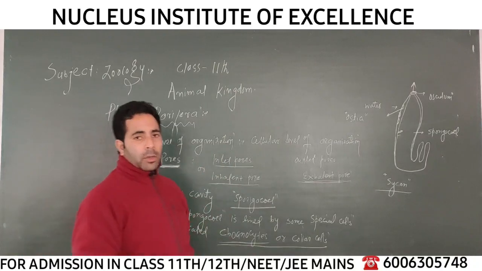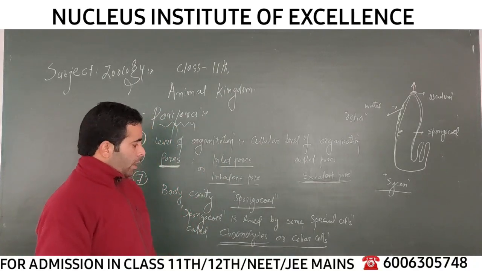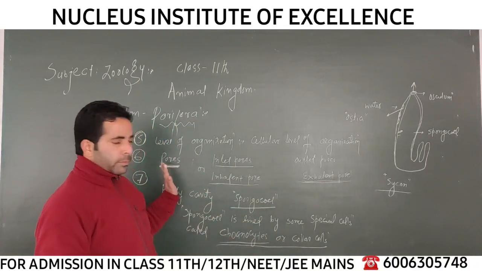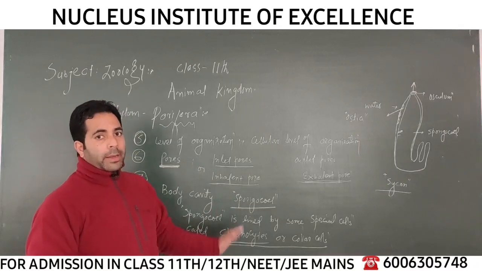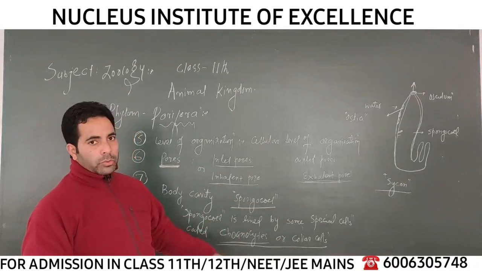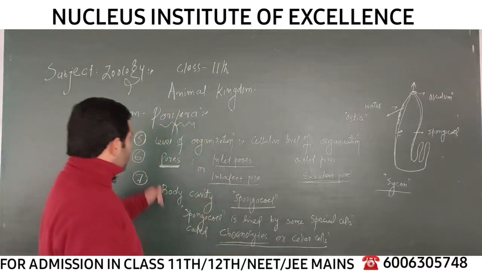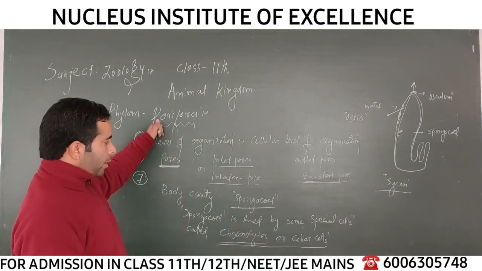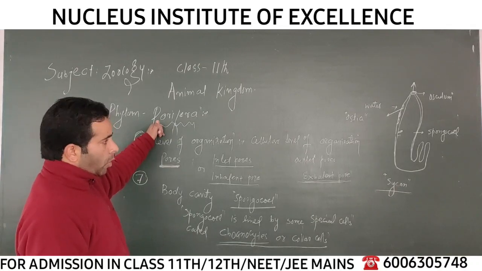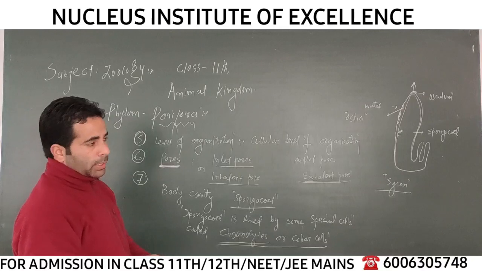In our NEET exam, on one side of the column a sponge is given, and on the other side a character is given, for example conocytes, right? So you have to keep in mind that conocytes or collar cells are a typical character of Porifera, present in the spongiocele.